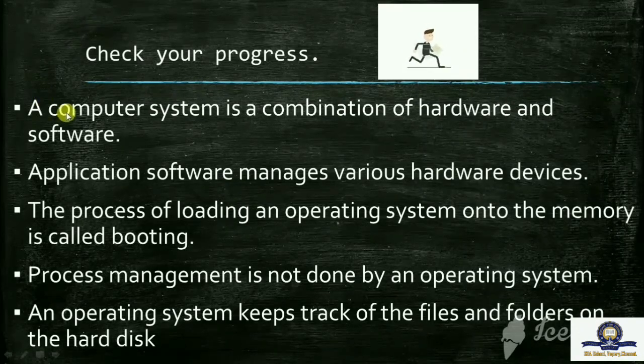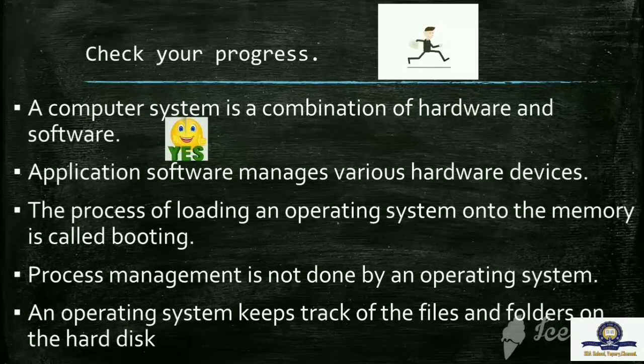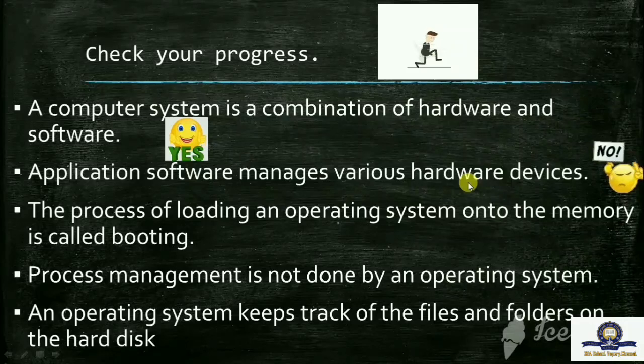The first question is, a computer system is a combination of hardware and software. Guess your answer. Yes, your guess is correct. This is a correct statement. Now the second one, application software manages various hardware devices. Yes, your guess is correct. This is a wrong statement, because application software manages various software devices, not hardware devices. So this statement is wrong.